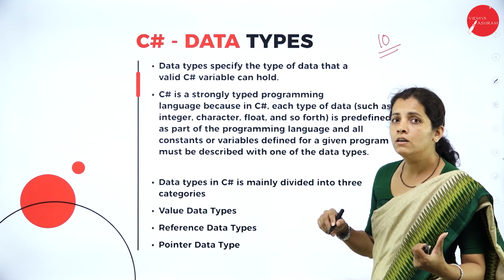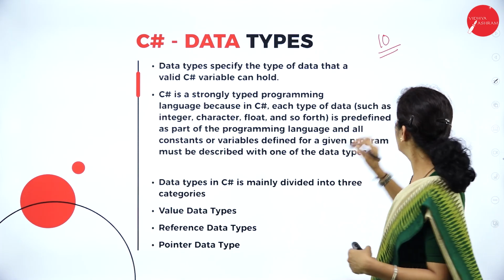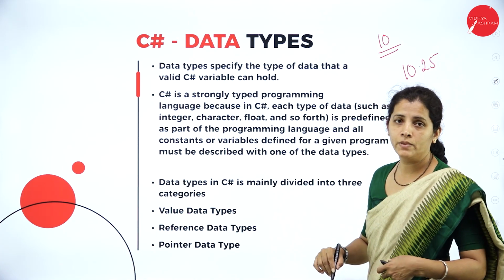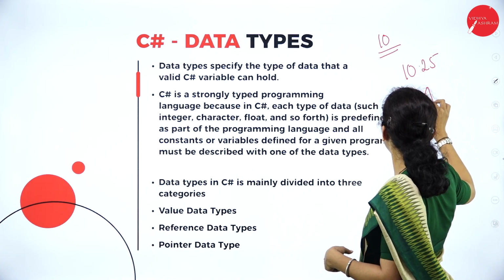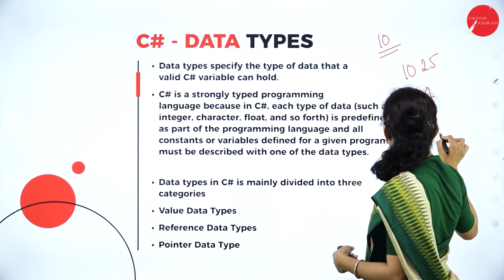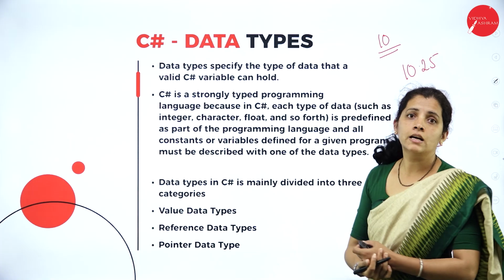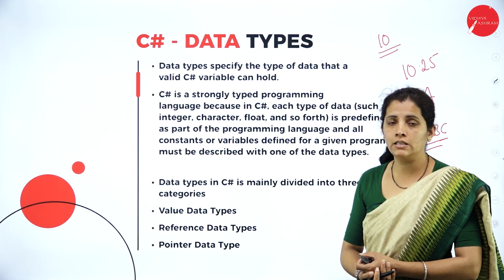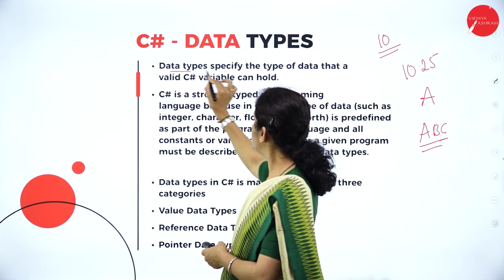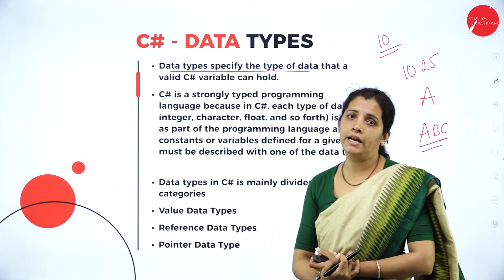It is integer, a whole number. If I have 10.25, it's a fraction. If I have only one letter, it is a character. If I have A, B, C, then it is a collection or group of characters, that's nothing but a string. Okay, fine. A data type specifies the type of the data.